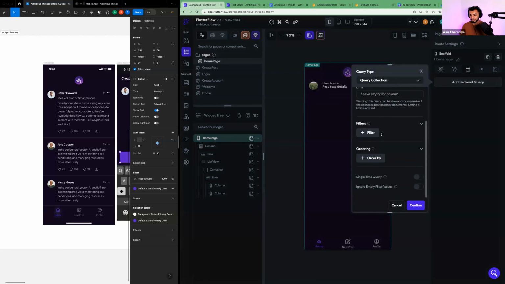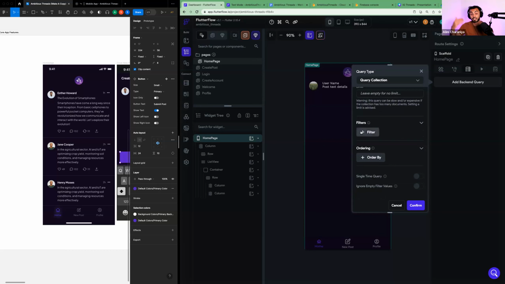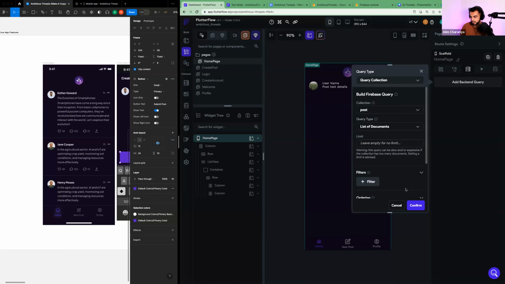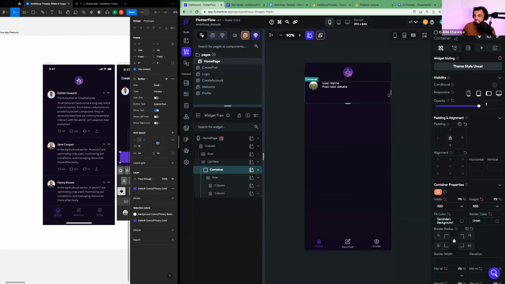And I don't want any filters here because I want all the posts, right? I want mine, I want Moses', I want Shrey's, I want everybody's, right? And so we don't want any filters. If you were rendering only my posts, then I would use this filter feature to say only filter by my user ID posts, right? Only filter by posts that have my user ID. So these are some powerful features that FlutterFlow offers. I'm just going to hit confirm. And what this just did is when a user opens this page, it's going to go get all the data from the database. And now we can connect that to the list view.